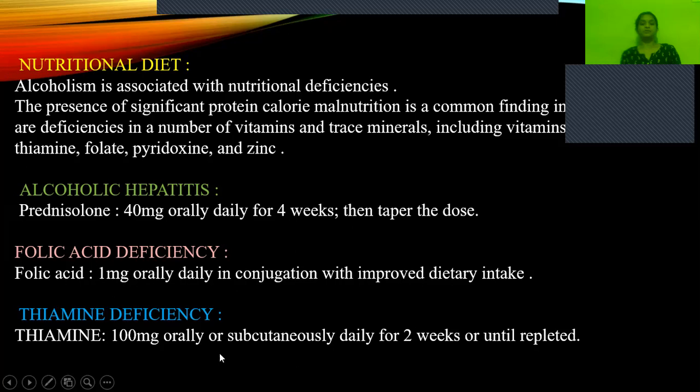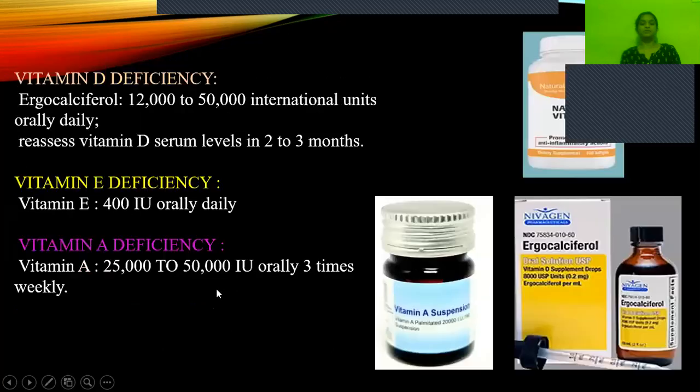And thiamine deficiency, that is vitamin B1 deficiency. So for that, we'll be giving 100 mg orally, or it is also available as a subcutaneous injection, which can be given daily for 2 weeks, or whatever the amount that is lost, until that amount is repleted, we have to give this injection.